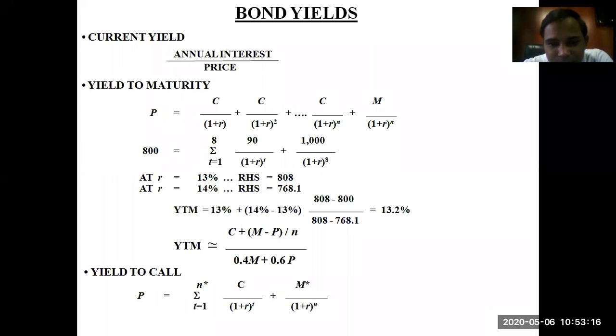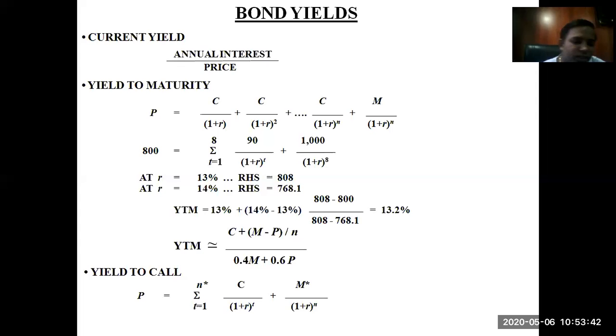Bond yields, returns, and how to calculate the various return formulas. Current yield is equal to annual interest divided by price. If I want to find out my current return from the bond, I simply divide the annual interest, which, remember, is the coupon rate, by the price. So I will get my current yield, or current return.